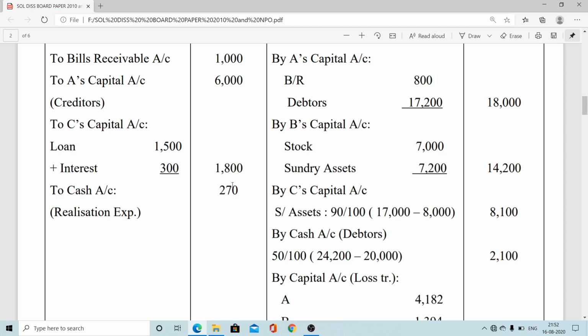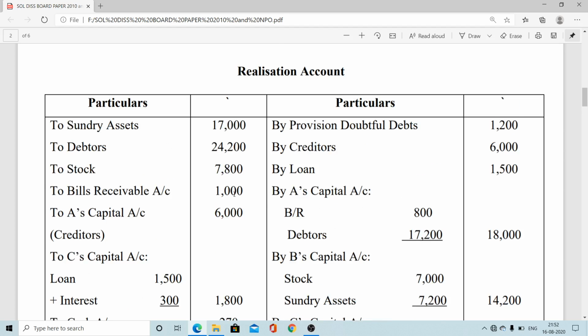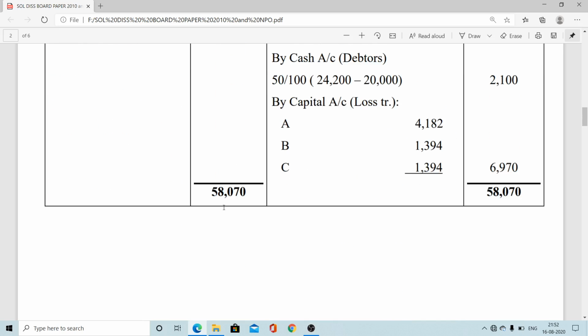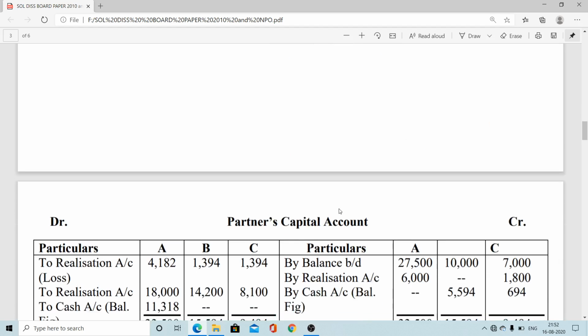And realization expenses 270. So after that we can calculate here profit or loss. We can see here the debit side is heavier than the credit side by rupees 6,970. So this is the loss on realization, which is transferred to A, B, C in the profit sharing ratio. So this is the main ledger, the prime ledger, which is completed.